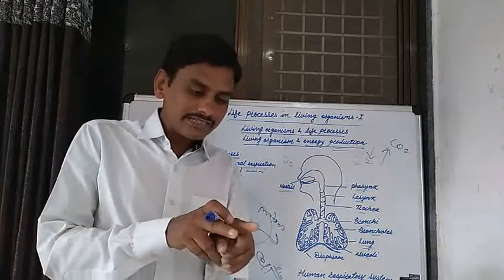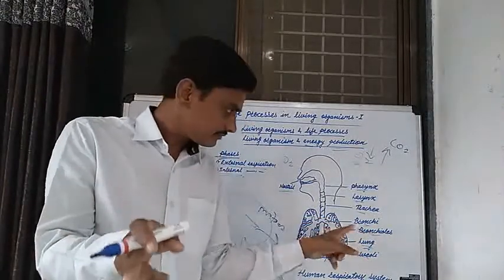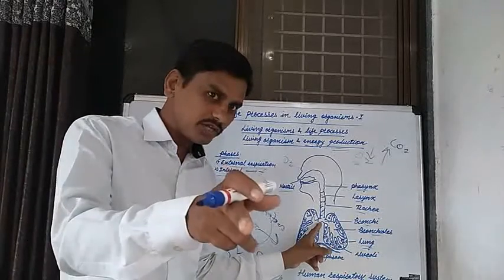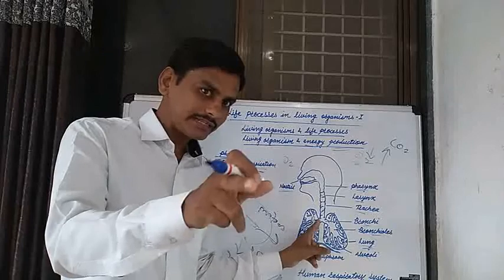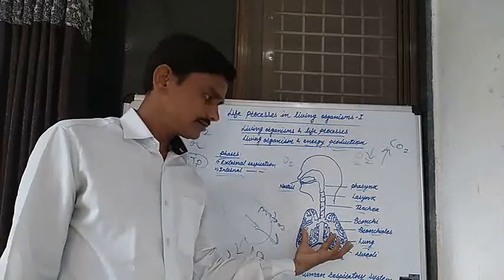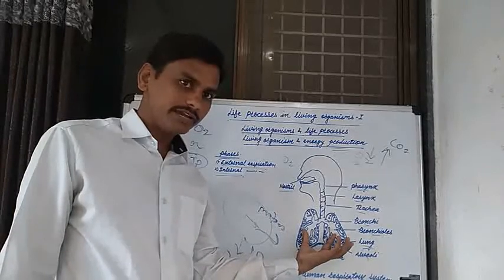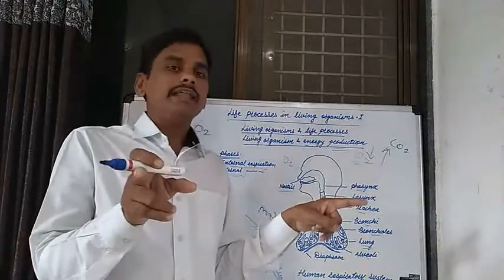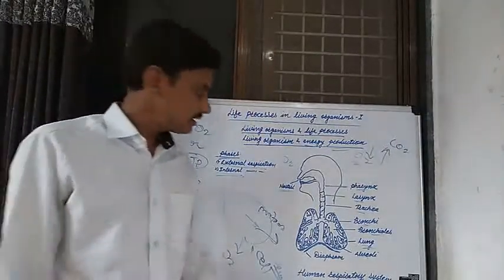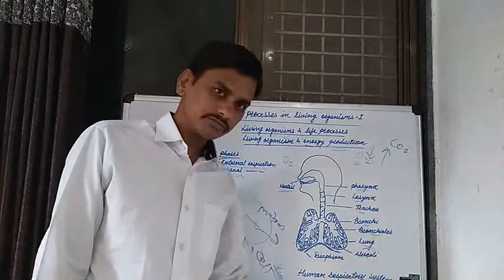Now the bronchus is divided into two branches. One branch enters the left lung and the second branch enters the right lung. These are the two lungs. The bronchi are again divided into many small branches, known as bronchioles.